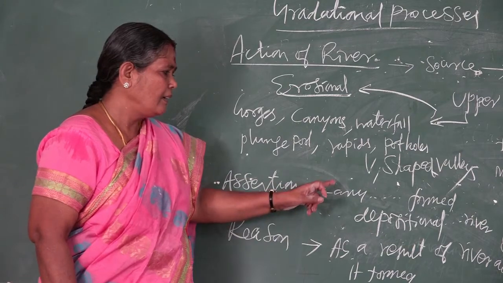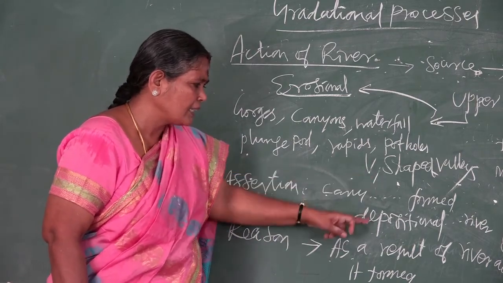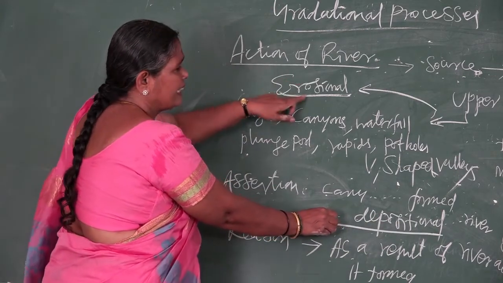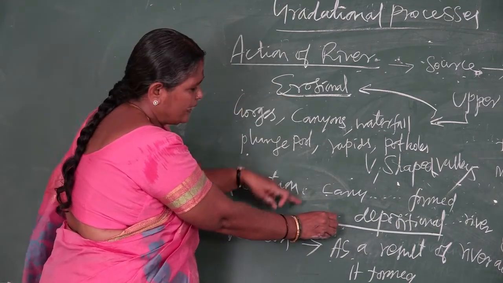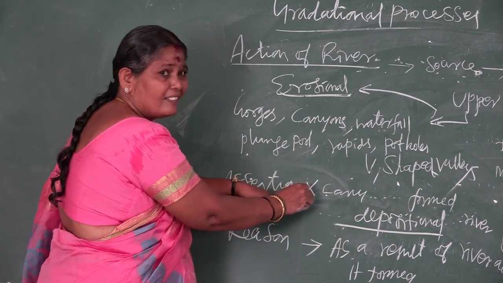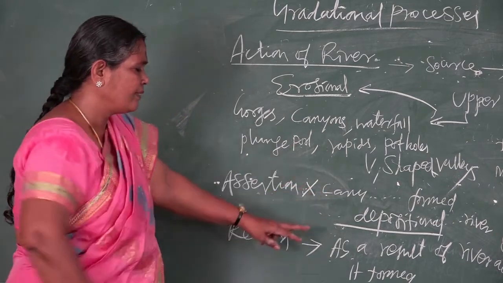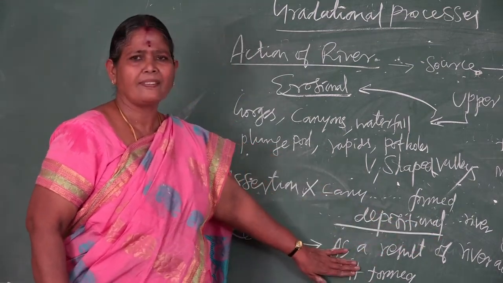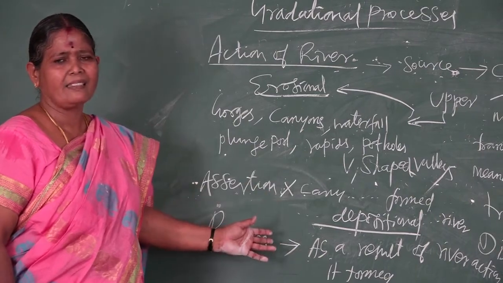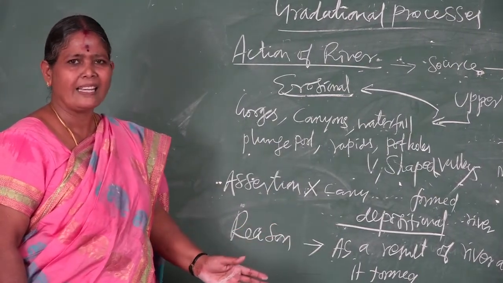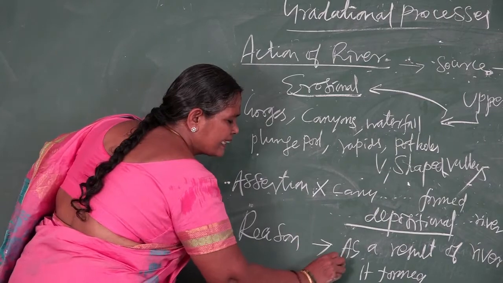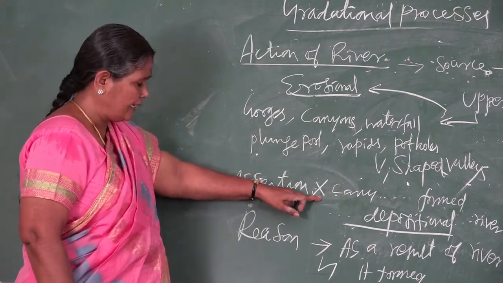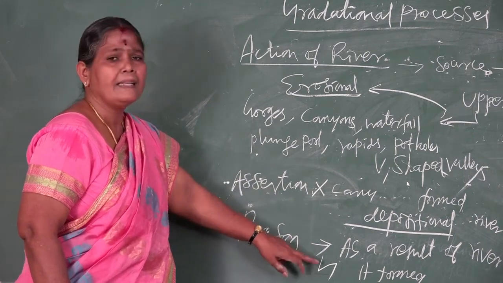Here, canyons are formed, is it due to deposition? No. It is by erosion. So the assertion is not correct. Then second, as a result of river action it forms. Yes, it is formed by river action, not by wind action or glacier action. So A is wrong, incorrect, and the reason is correct.